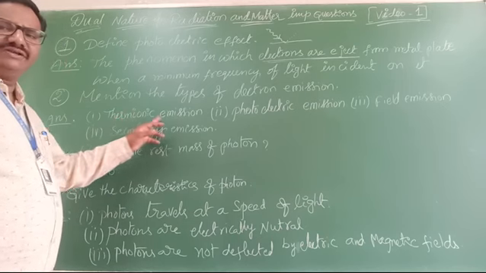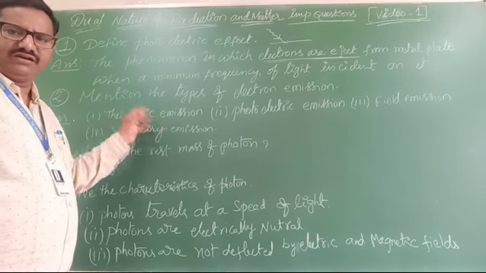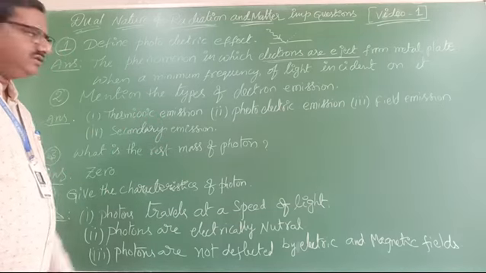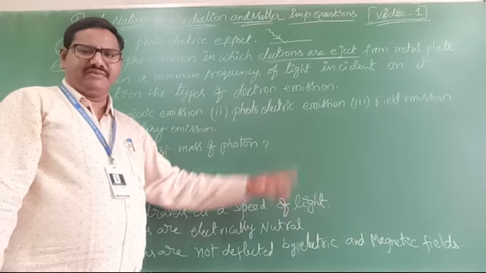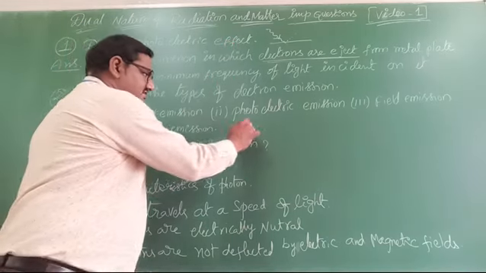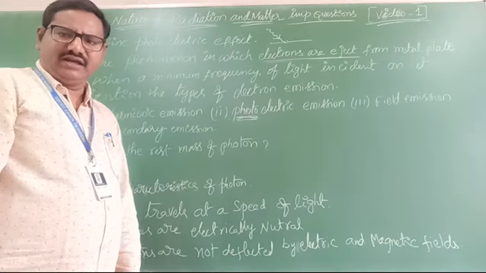Clear? This emission is called thermionic emission. Thermo means heat. Understand? So this is the first type of electron emission. Second one is photoelectric emission. What we explained above, same. Photo means nothing but light.